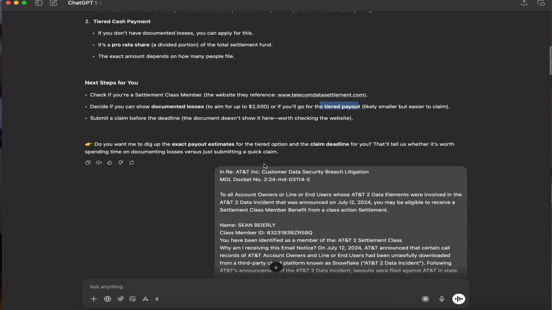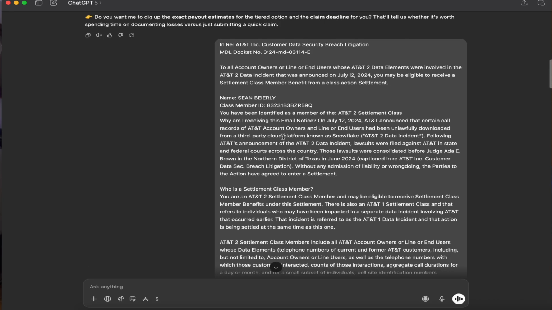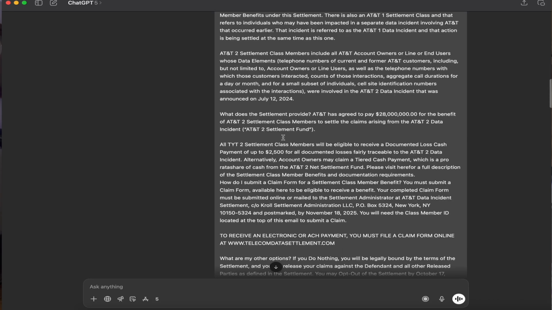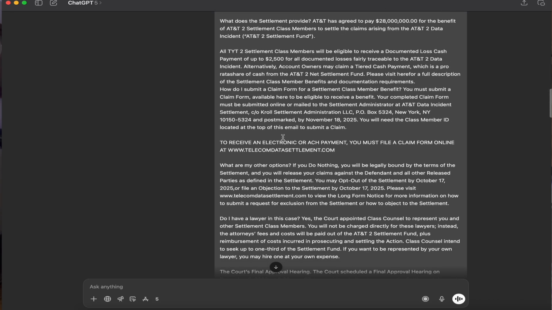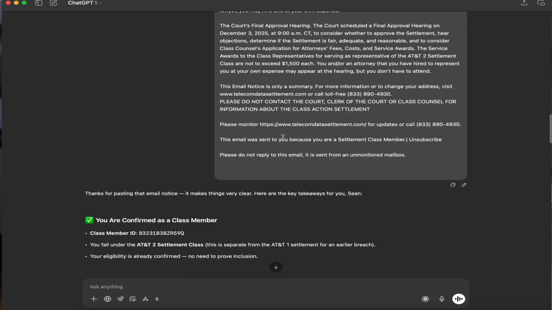It's asking me if it should dig up the exact payment estimates for the tiered option and the claim deadline. So it's really moving me towards any possible action here. It's almost like having a lawyer review this and then tell me what my options are and whether I should take action. So it's analyzing all of the text that was included in the email.